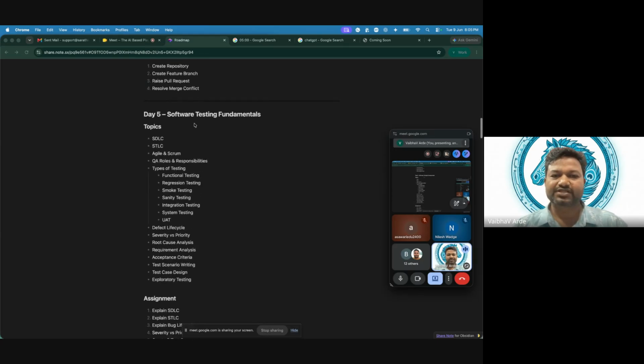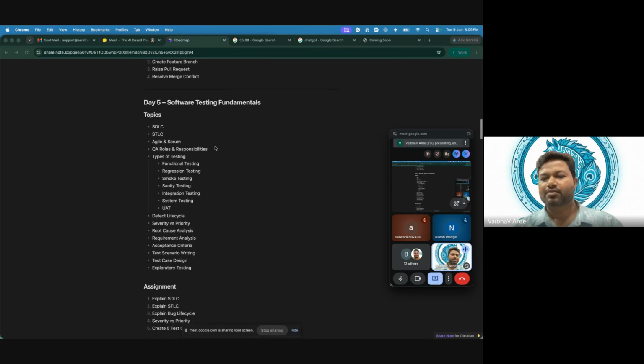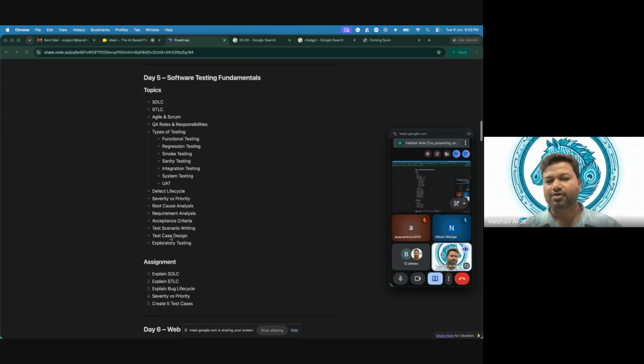Okay, so next is software testing fundamentals. See, many of you are here who are not from software background. Okay, and those who are here from the testing background, even for them, they should know all these topics. So what is software testing lifecycle? SDLC, software development lifecycle, software testing lifecycle. What is agile? What does Scrum mean? What are QA roles and responsibilities, types of testing, then defect lifecycle, and so on. So there are many things which you should know.